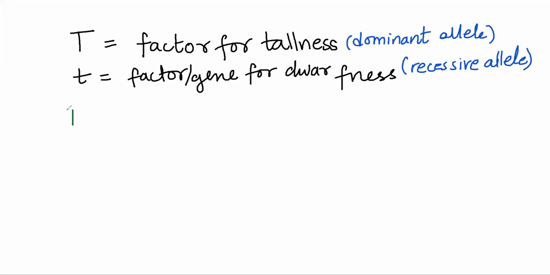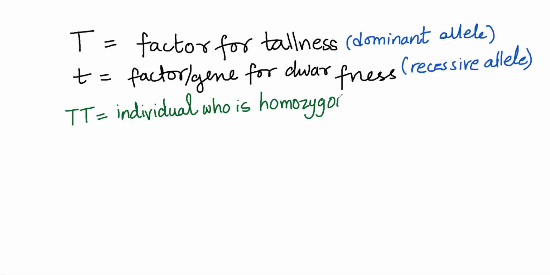Then what is capital T, capital T? Two things we have written, and an individual has two chromosomes. Capital T, capital T is an individual who is homozygous tall. Homo means both are the same.